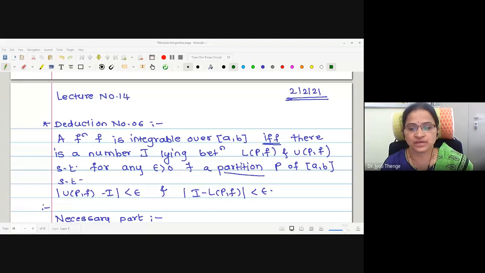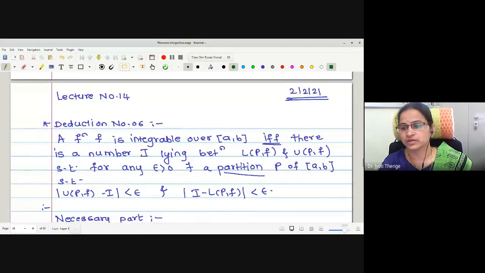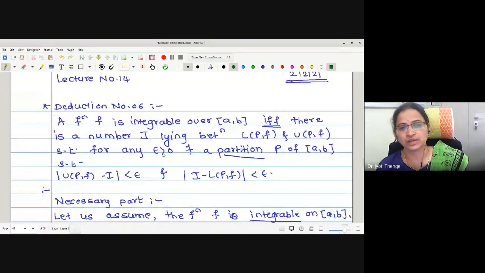In the last lecture, we have seen the important deductions which depend on the conditions of integrability. The condition of integrability is actually a necessary and sufficient condition for the function to be integrable. And we have seen the condition is nothing but UPF minus LPF is less than epsilon, given in two different forms. In the first